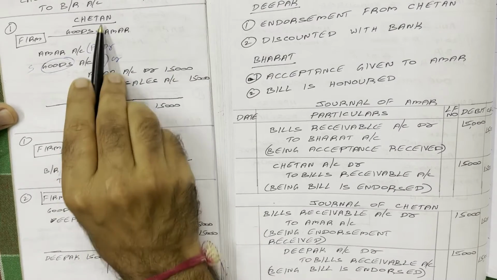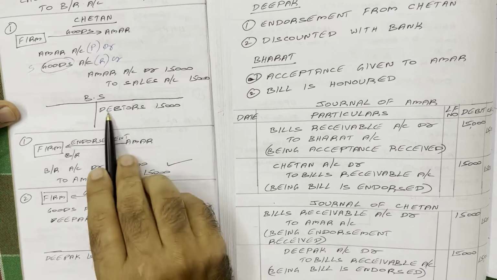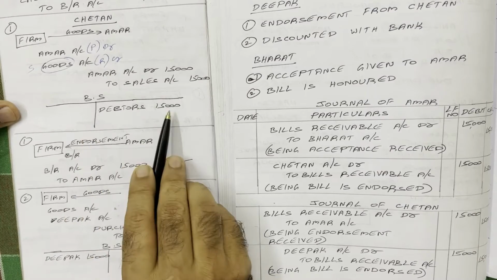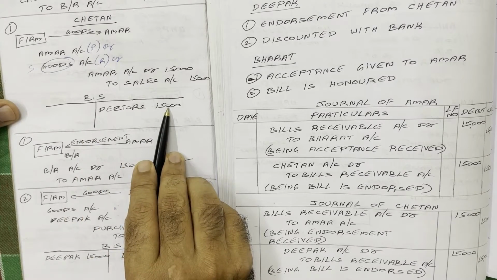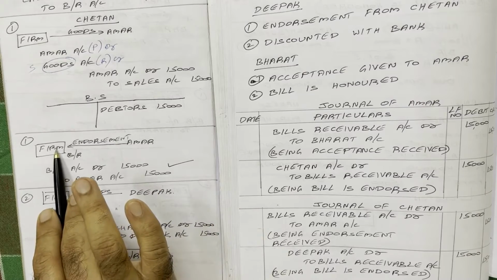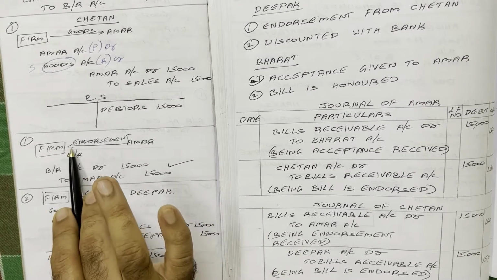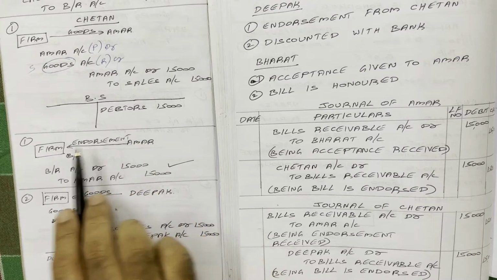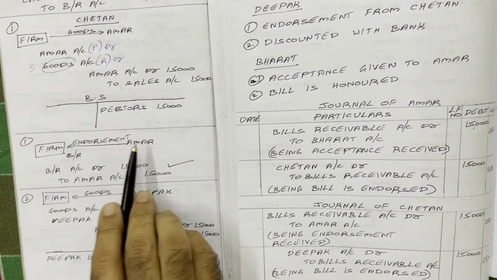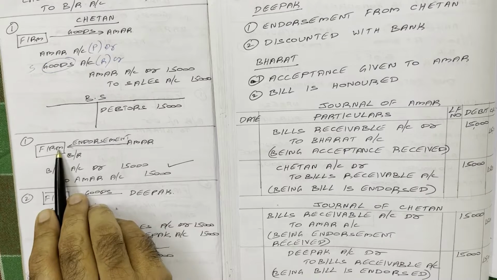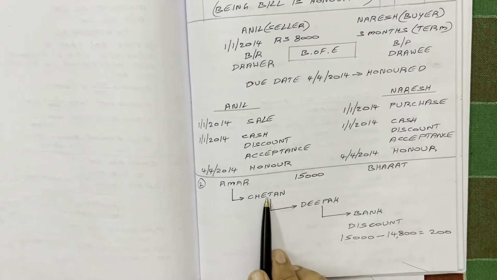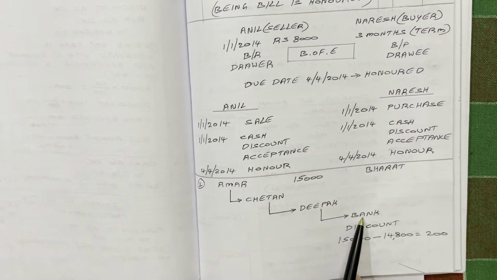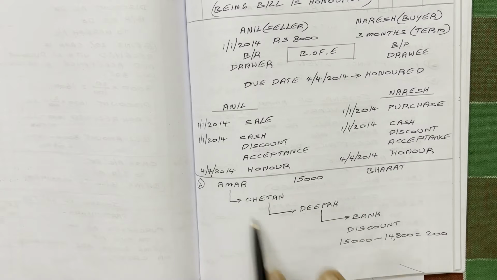15,000. So in Chetan's balance sheet, a new debtor Amar is created with 15,000 rupees. Amar has to pay 15,000 rupees now. Instead of paying in cash, Amar has one 15,000 worth bill. He endorsed that bill to us. So from Amar, bill receivable is coming. For Amar, Chetan, Deepak and bank, this bill is bills receivable.